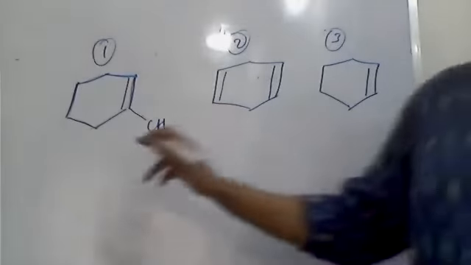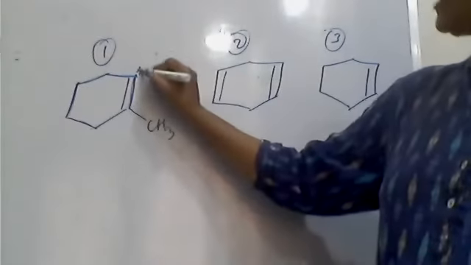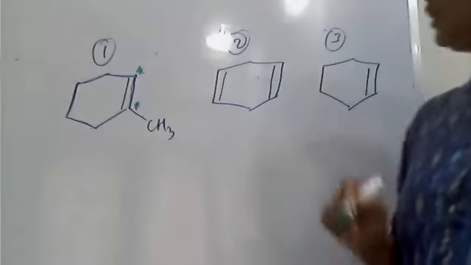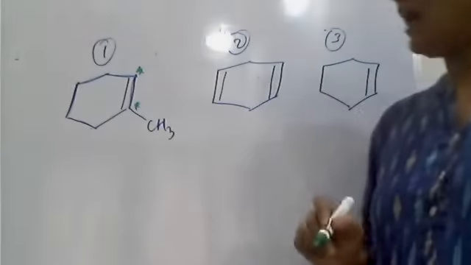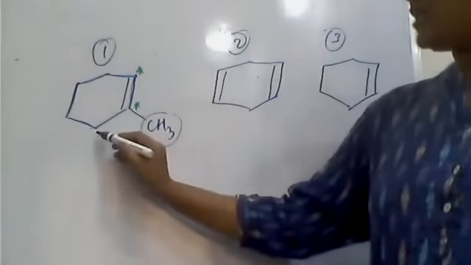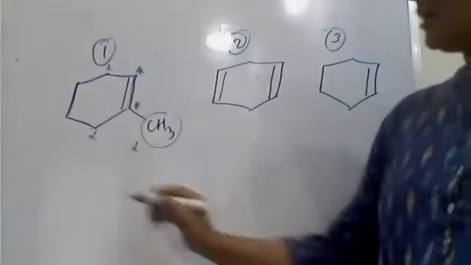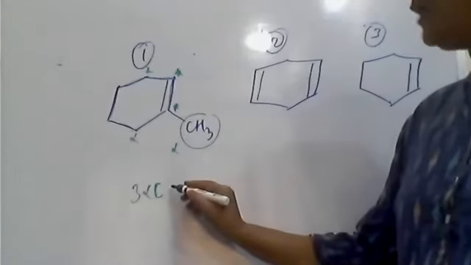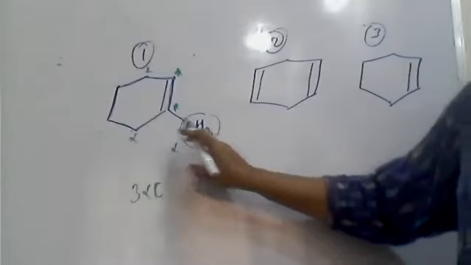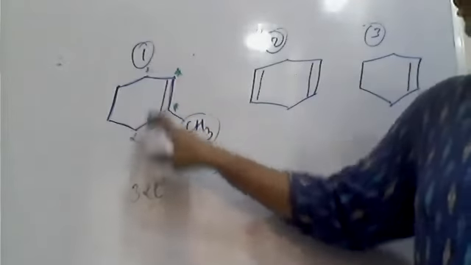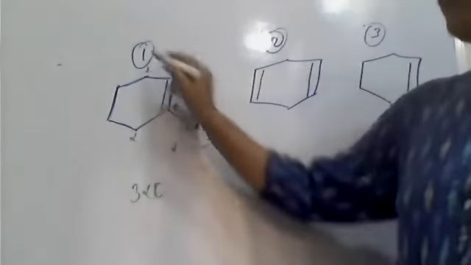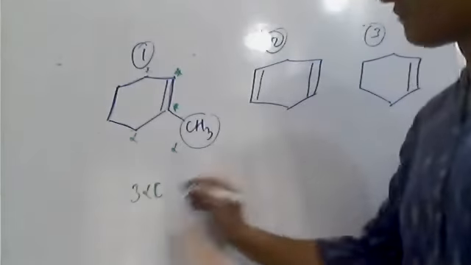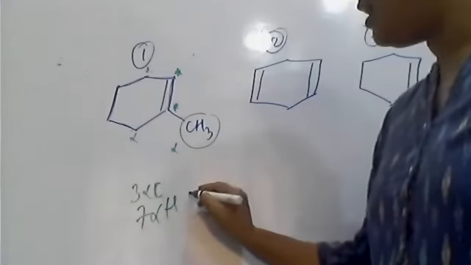So see here, in the first molecule, the double bonded carbons are unsaturated. So how many alpha carbons does this molecule contain? This is alpha carbon, this is also alpha carbon, and this is also alpha. So it has three alpha carbons. And how many alpha hydrogens are there? Here 3, then the corner CH2 means 2. 2 plus 2 plus 3 is 7. The first molecule contains 7 alpha hydrogens.